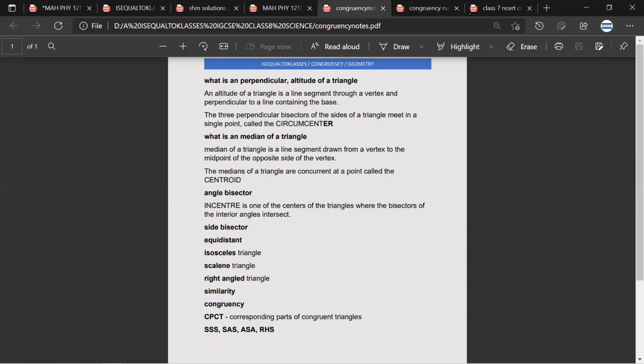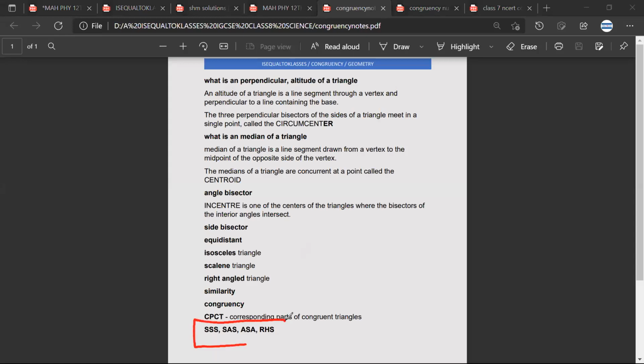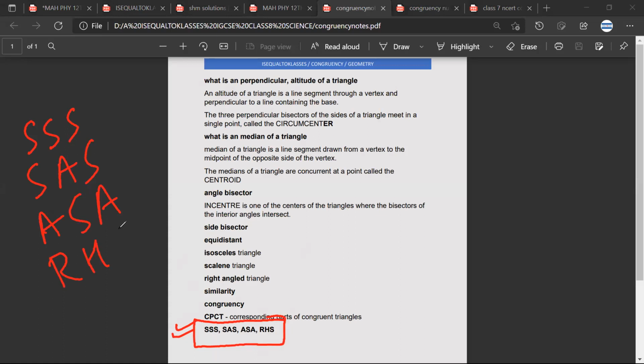Okay. So after this brief introduction, what we need to understand is that congruency has these 4 rules: SSS, SAS, ASA, RHS. Of course, we'll be doing a lot of examples, so don't worry about it. But first of all, there are a few other basic things that we need to understand. When we will be doing questions, there will be a few terms which will be used, which you might feel difficult.